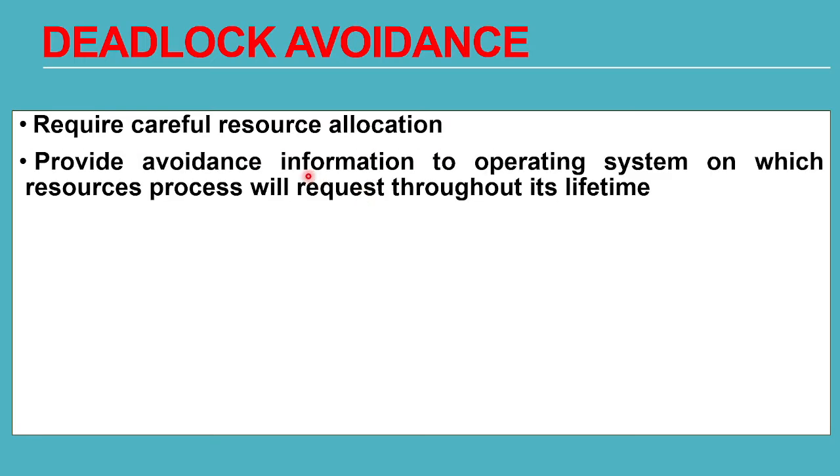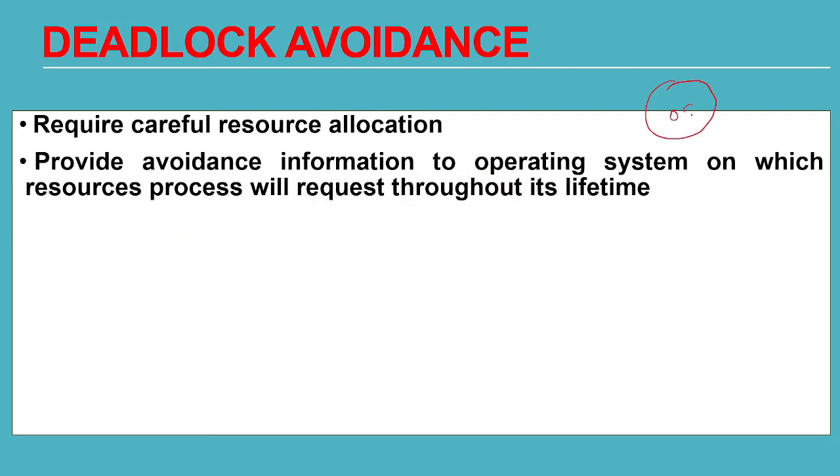First we will see the introduction to deadlock avoidance. Deadlock avoidance requires careful resource allocation. The operating system allocates all the resources to the processes, so the OS should carefully allocate them. It provides avoidance information to the operating system on which resources a process will request throughout its lifetime.